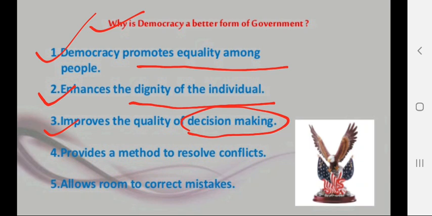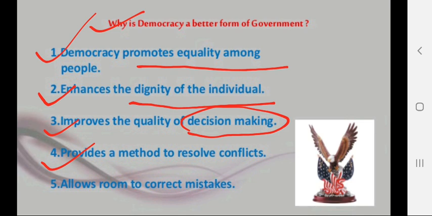Though it takes a long time, it has more chances of producing more accepted and more correct decisions. The fourth feature of democracy is that it provides a method to resolve conflict.